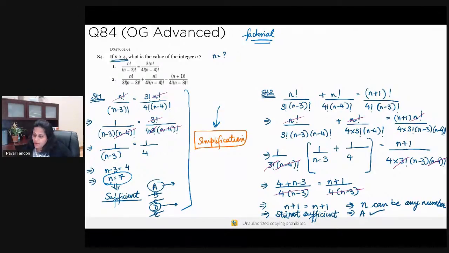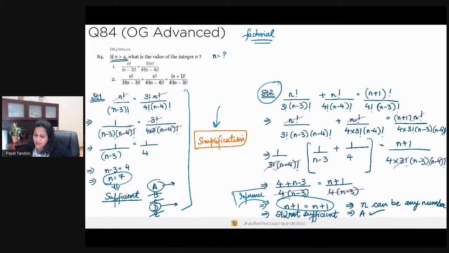Let's now go on to statement number 2, which is another very important inference that you needed to draw. Again, same drill. You need to simplify. Again, I'm not going to go into the details of simplification. I'll share the PDF with you. But what you end up getting is n plus 1 is equal to n plus 1, which means that n can be any number. In order to satisfy this equation, n can be any number, which means you don't have a definite answer. So this is where we needed to draw an inference.